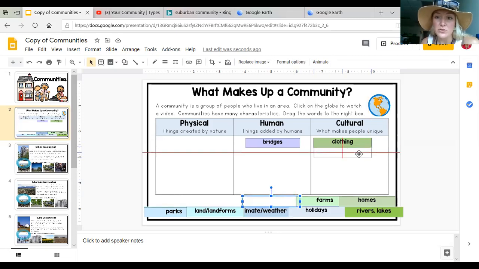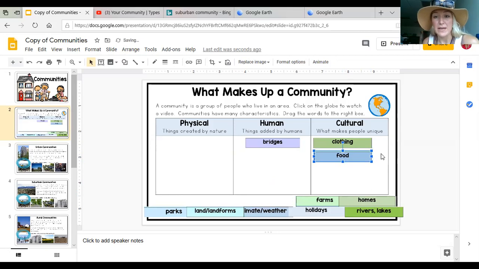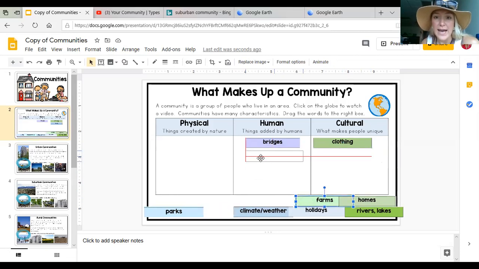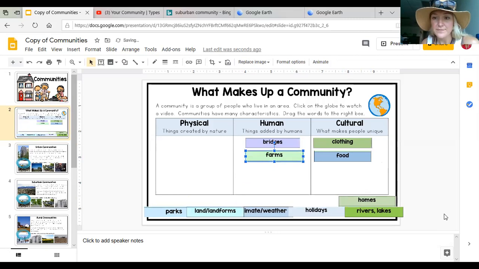Food is also cultural. Maybe you've heard of different kinds of food, like you could have Mexican food or American food, or maybe a New York pizza. That is a cultural part of a community. Farms are something that humans add to a community. Homes are also something they add to a community.